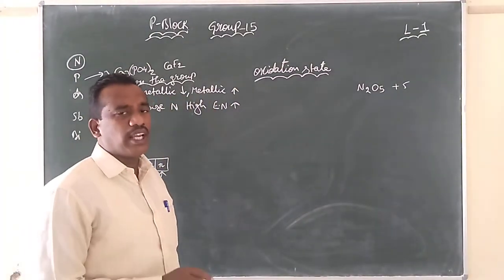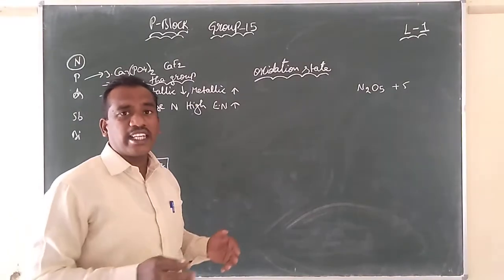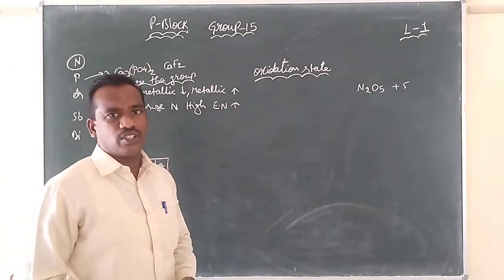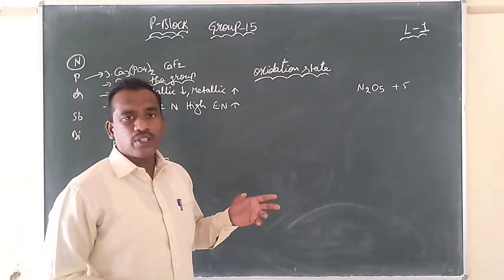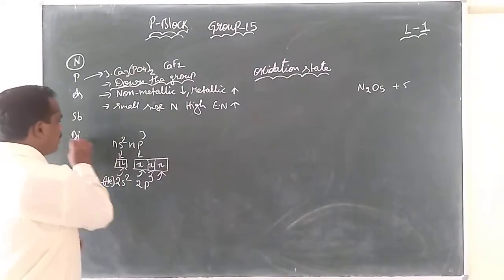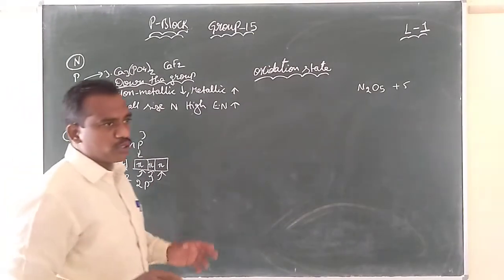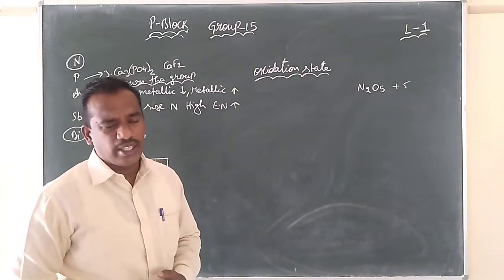Even though it shows a higher oxidation state, some compounds like nitric acid undergo disproportionation, where you can find oxidation states of +2, +4 in the compounds. But going down the group, bismuth does not undergo disproportionation reaction.